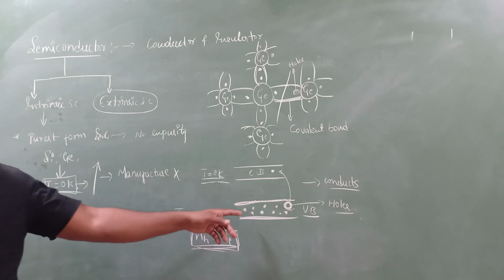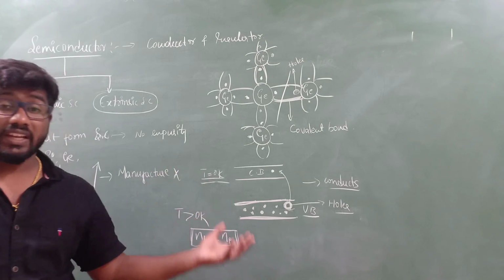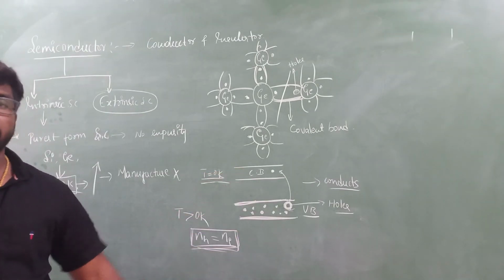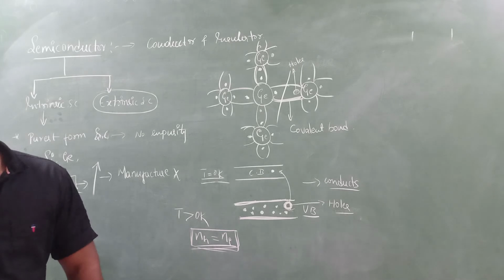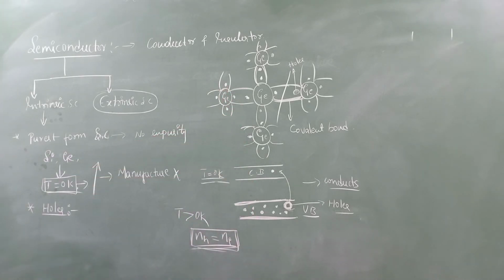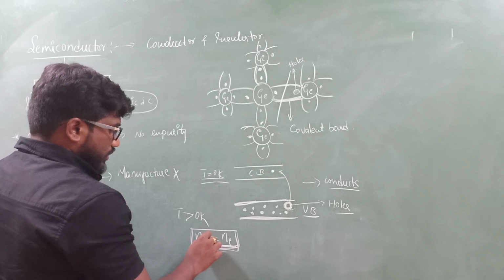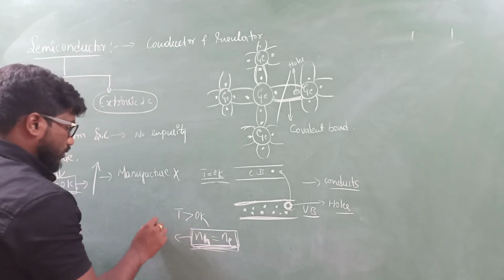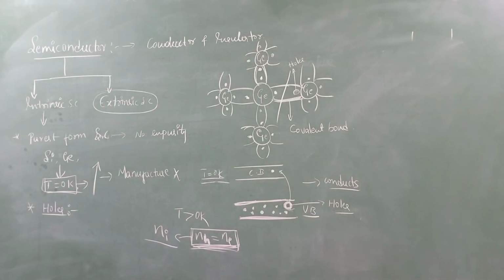Because of that, the electrons which are present in the valence band gain energy and move to the conduction band, leaving some empty space. That is what we call holes. So this is all about the concept of intrinsic semiconductor. And remember this: the concentration of holes is equal to the concentration of electrons. This can also be written as the intrinsic concentration, Ni.